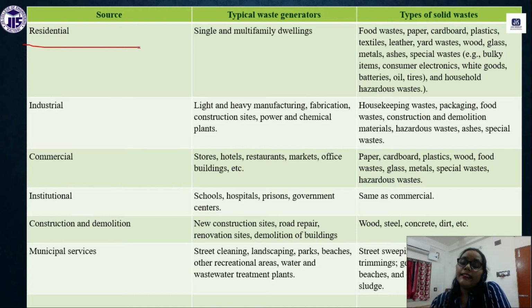Now we have institutional. Institutional means waste from any institute, where generally the main solid waste is paper waste. Okay, waste papers.